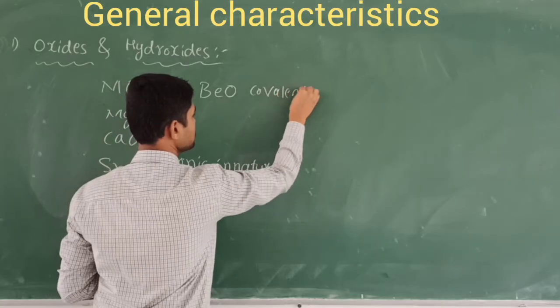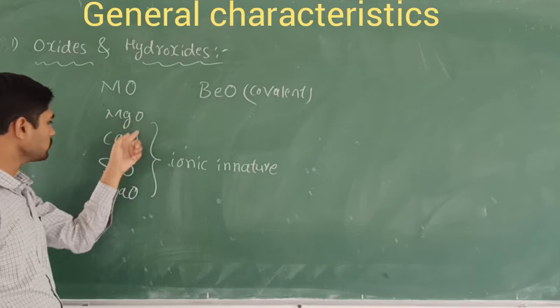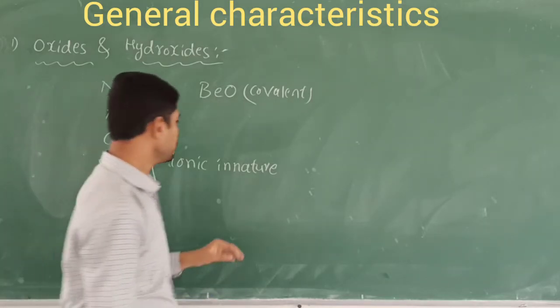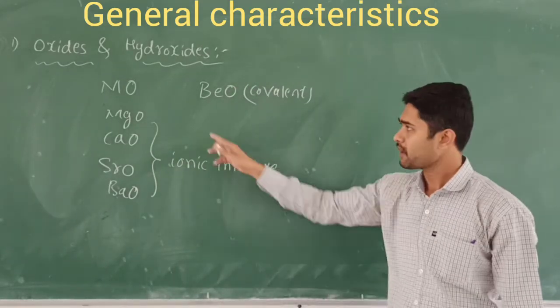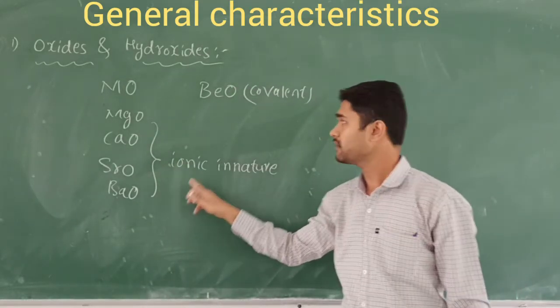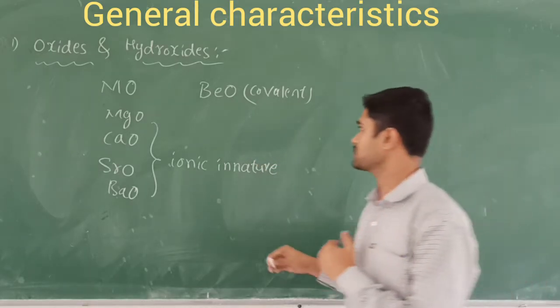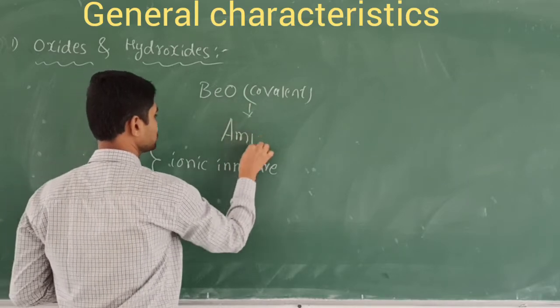So that is the main difference here. It should be covalent in nature, but all these other metal oxides are ionic in nature. All these oxides are basic in nature, but beryllium oxide exhibits amphoteric nature. So the one word we call is amphoteric in nature.